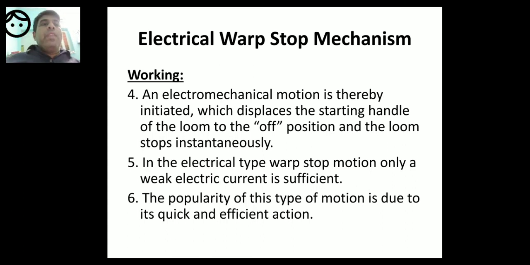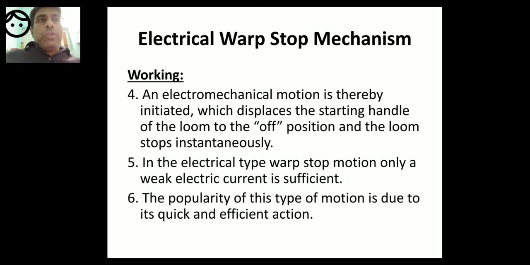Dear students, we have now completed electrical warp stop motion. I have told you mechanical warp stop motion, which is very simple. The drop wires are used there. And electrical warp stop motion I have told you. There are two types of drop wires: one is the open type drop wire, and the other is the closed type drop wire.